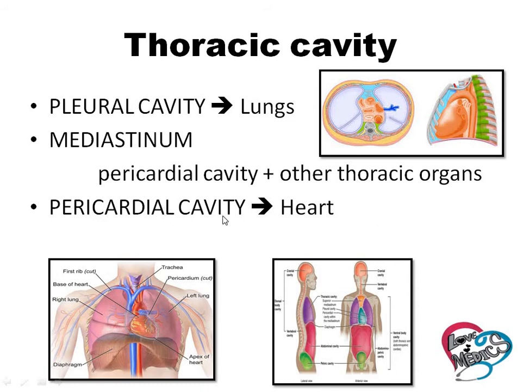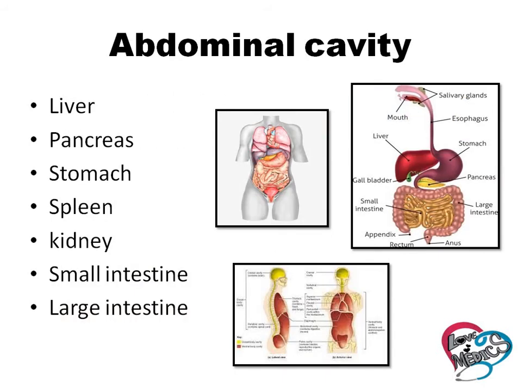The pericardial cavity has the heart. Abdominal cavity. The abdominal cavity has the liver, pancreas, stomach, spleen, kidney, small intestine and large intestine.